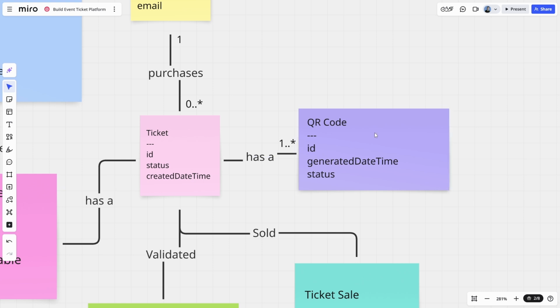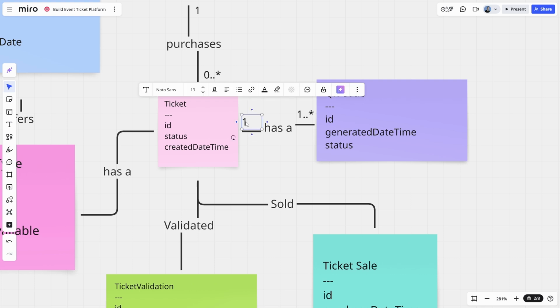Now, in the case of the QR code, for a QR code to exist, does it always need to be associated with a ticket? I think yes, it does. Otherwise, we just have a whole bunch of QR codes without any context. And considering a QR code would include the ticket information, it will almost certainly be associated with that ticket. Okay, let's move on. This is just the initial thinking, by the way.